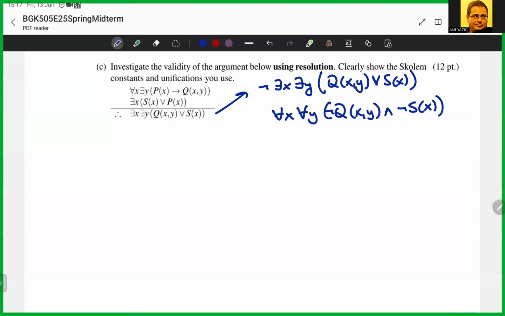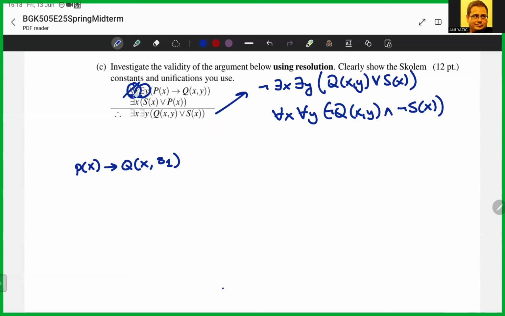So here, I have a for all X here, so that will just go. And I will be left with there exists a Y, P of X implies Q of X, Y. Now, instead of this Y, due to the existential quantifier, I will just introduce a Skolem constant. So this first premise will be P of X implies Q of X, Y. Instead of Y, I'm going to put Skolem constant S1.